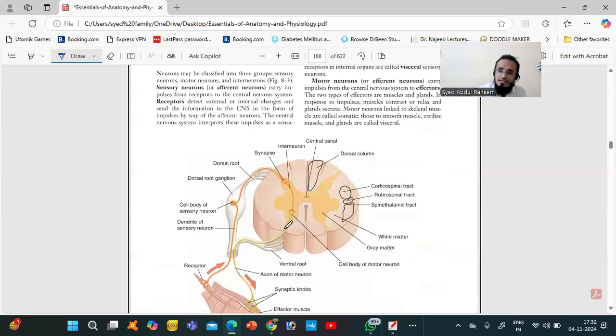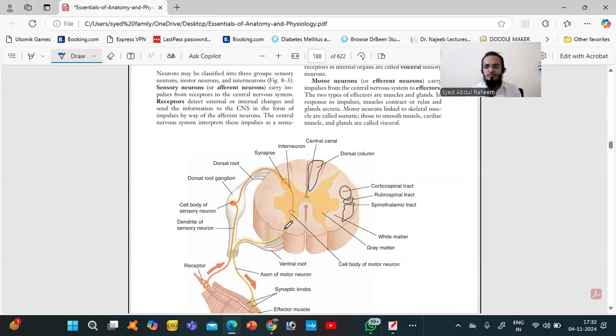One is the sensory neuron, another is the motor neuron, and the third is the interneuron. The sensory neuron takes the sense from the outer or inner part of the body to the brain or spinal cord, and the motor neurons take information from the brain or spinal cord to the outer or inner part of the body. And the interneuron does both. They will work as sensory sometimes, motor sometimes, both.